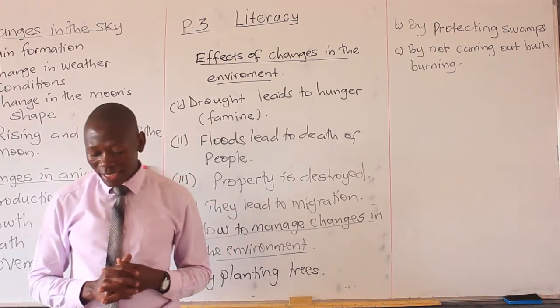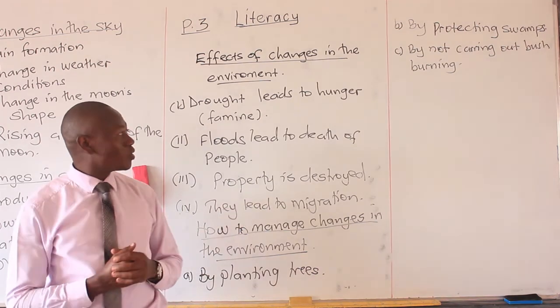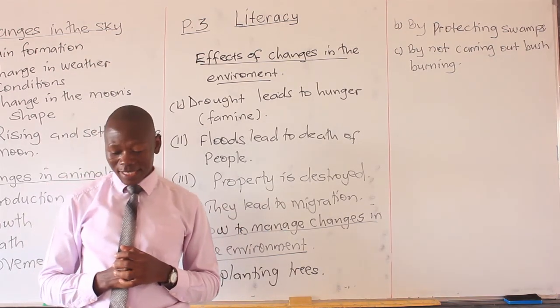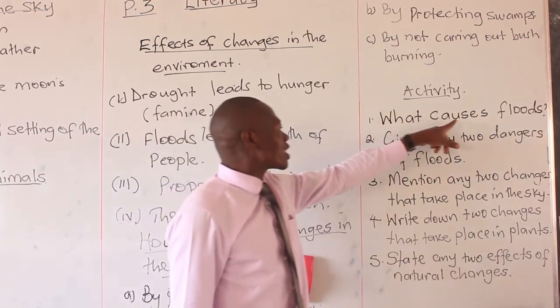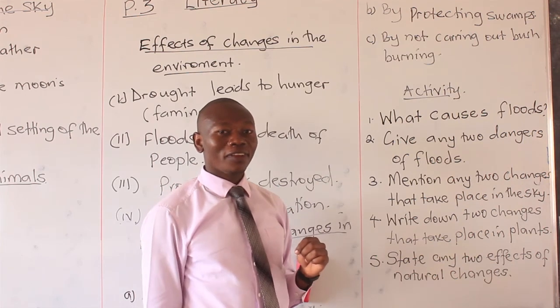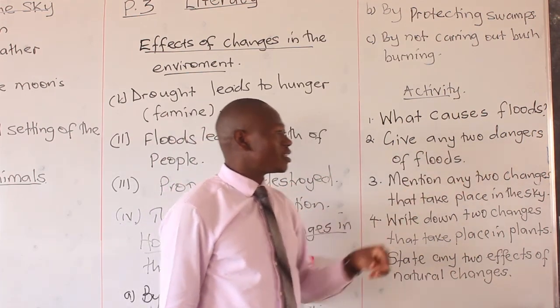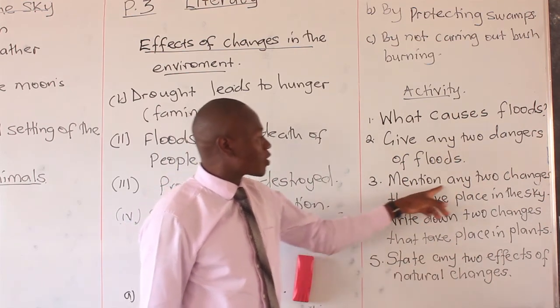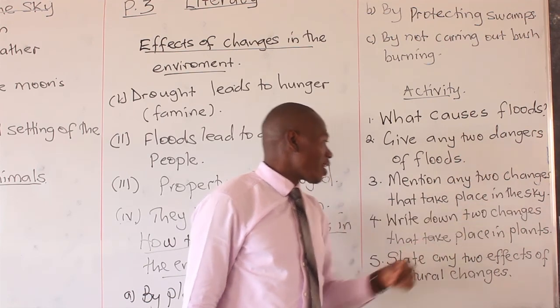But before we end it, I'd like us to have a simple activity to check on what you've learned. The first question is, what causes floods? Number 2, give any 2 dangers of floods. Number 3, mention any 2 changes that take place in the sky.